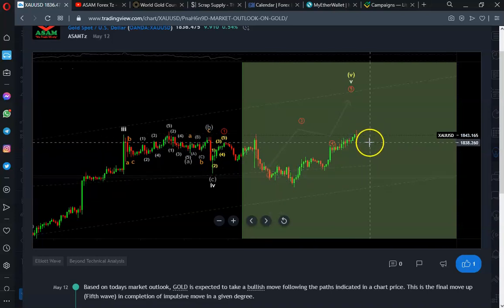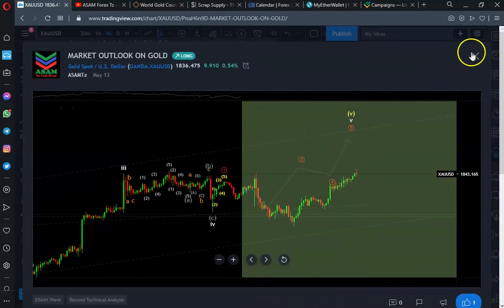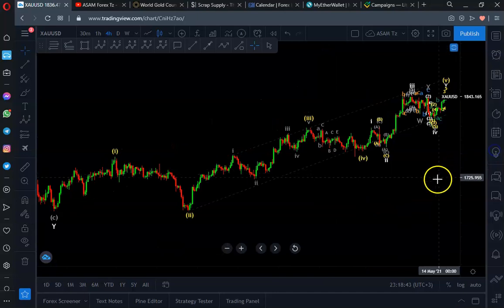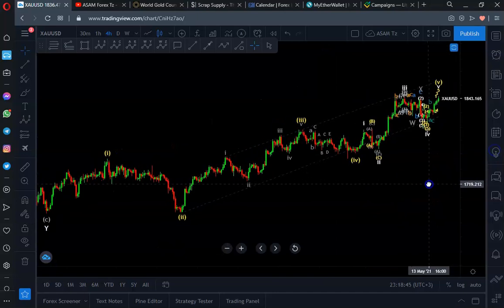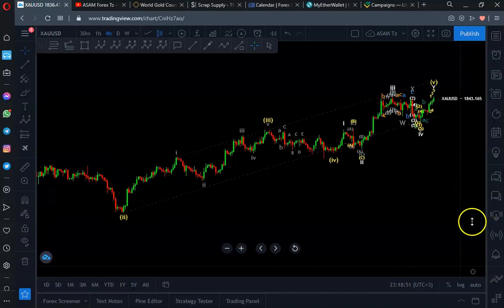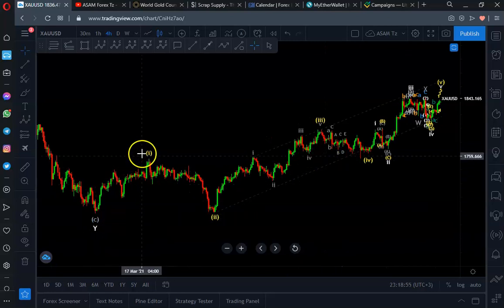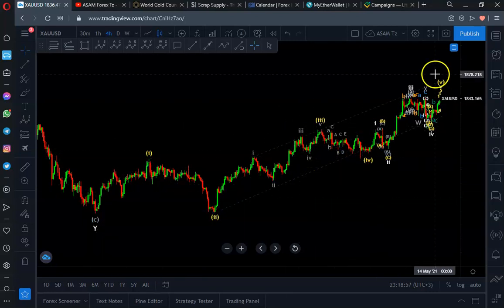So there was no great variation between where we expected the market to go and what was actually happening. Now let's go to the live market to see what the modifications were and what we exactly expect to take place maybe in the coming week. So now we have this move up. We had the Y there and we started with 1, 2, 3, 4, finally 5 to the top.